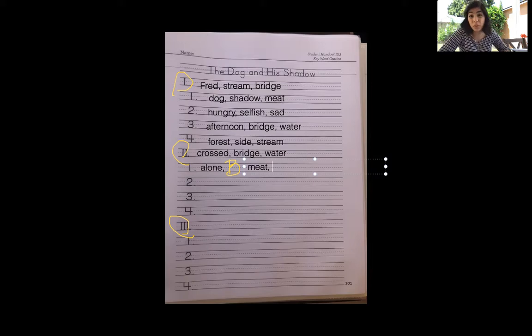He was super hungry. So he wanted to be alone. He wanted a bigger piece of meat. Boys and girls, maybe he just wanted to make sure that he had food, right? Because do you think Fred has a family? Probably not. So he's not guaranteed food every day. So some days maybe he doesn't have any food. So maybe he wanted to be alone, he wanted a bigger piece of meat, and he wanted to make sure that he had food.